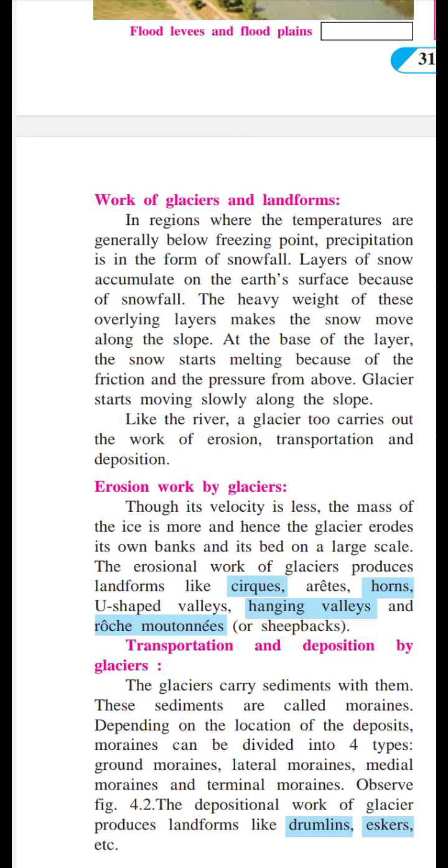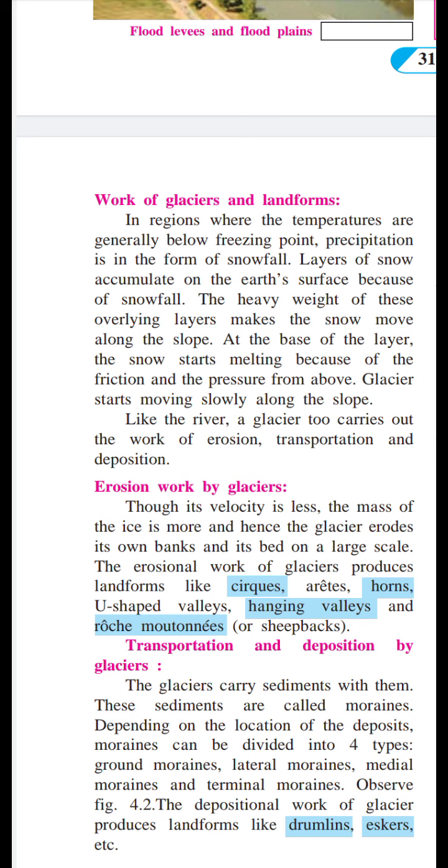And what happens after the precipitation of snowfall? Layers of snow accumulate. Accumulate means they heap on the earth's surface. The snow gathers and settles on the earth's surface.